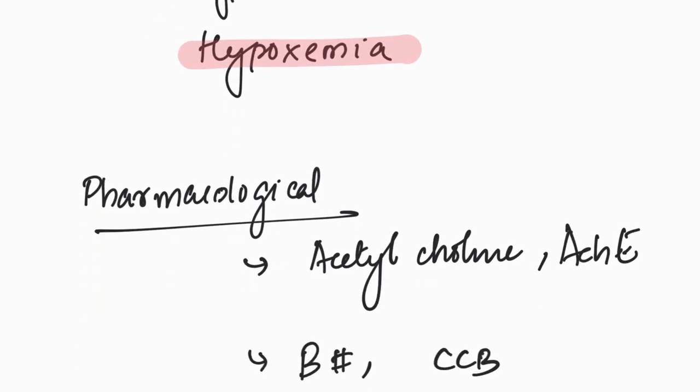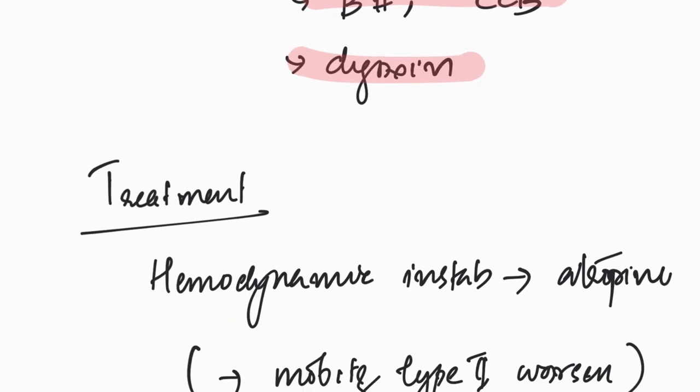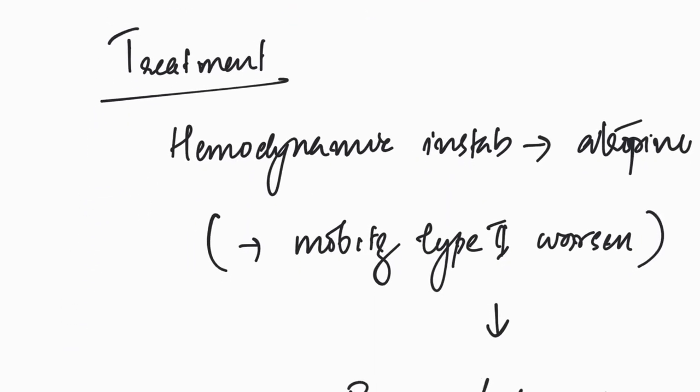Also, some pharmacological agents like acetylcholinesterase inhibitors, beta blockers, calcium channel blockers, non-dihydropyridine, and digoxin can all cause bradycardia. So how do we treat symptomatic bradycardia, as asymptomatic bradycardia does not need any treatment?